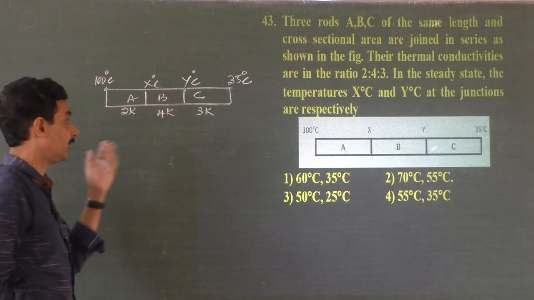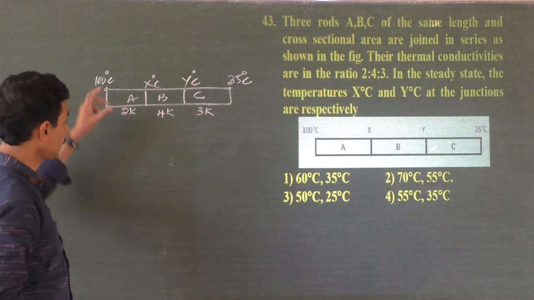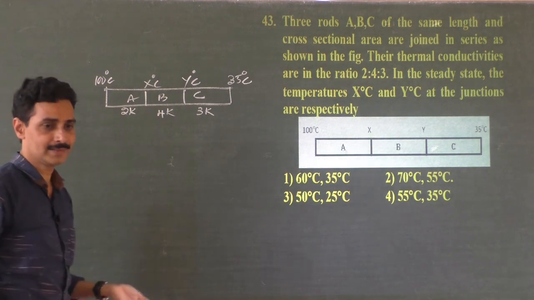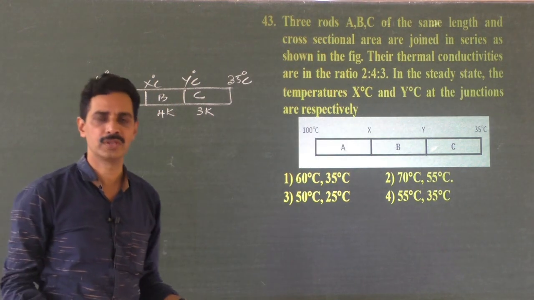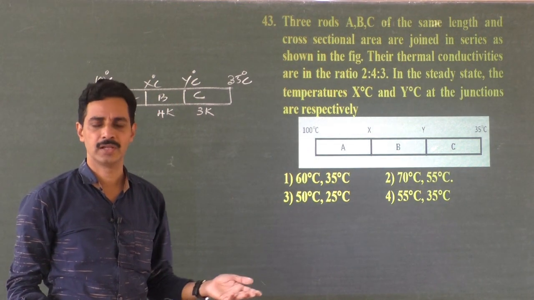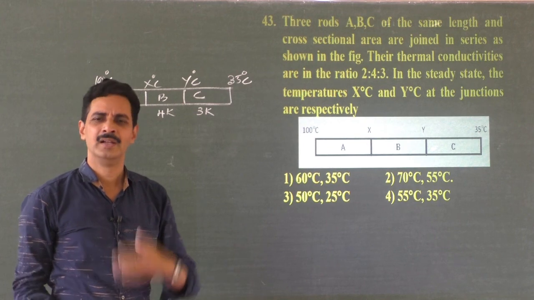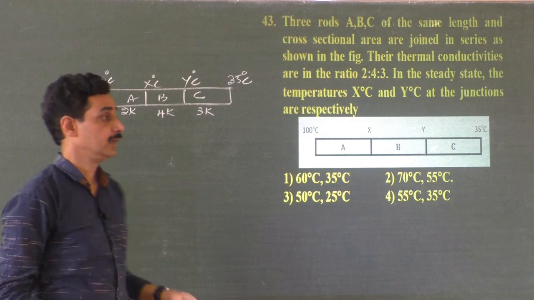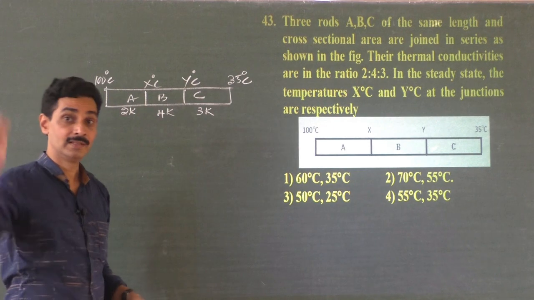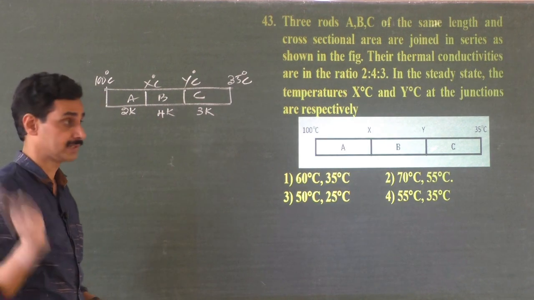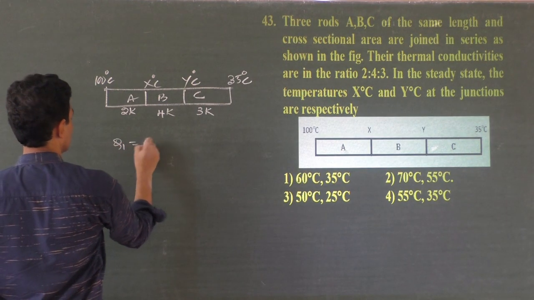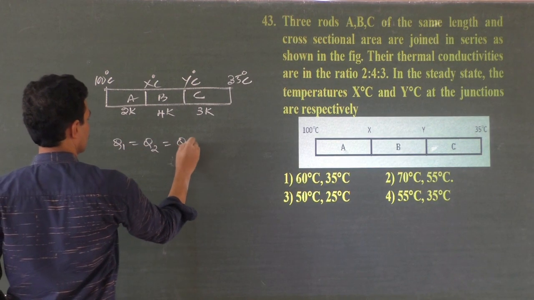Now, since the metal rods are in series, whatever heat energy flows through A must flow through B, and must flow through C. When resistances are in series, whatever current flows through the first resistor must flow through the second and third resistors. Current is the same. Heat energy flowing per second is the same. Charges flowing per second is the same. That is current. That means Q1 must be equal to Q2, must be equal to Q3.